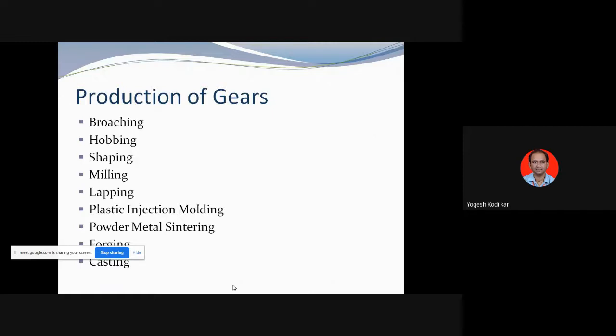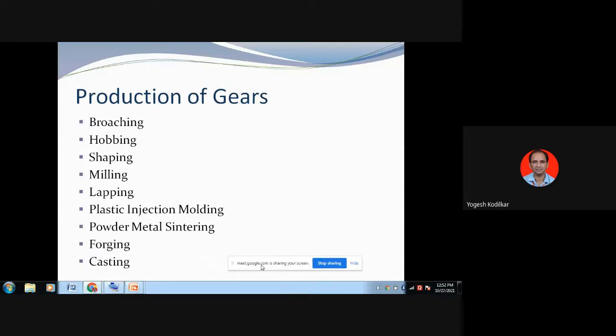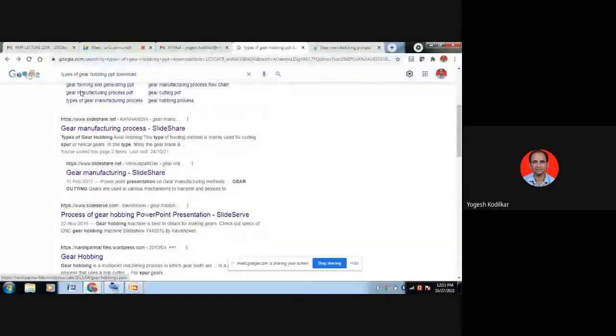And these are the different gear manufacturing methods. Either we can produce gear by broaching tool, that is broaching, then gear hobbing, which we discussed in the last lecture, then gear shaping, which we will see later, then milling, then gear finishing processes like gear lapping and honing.